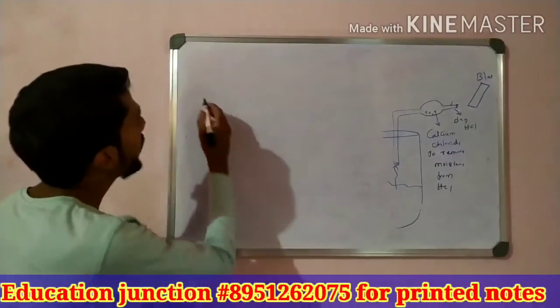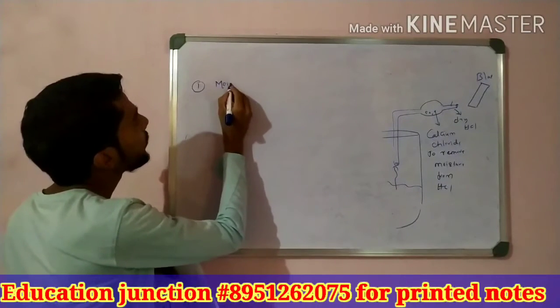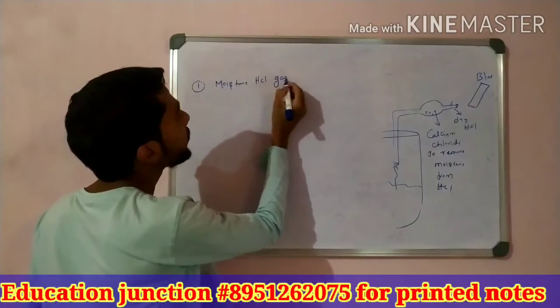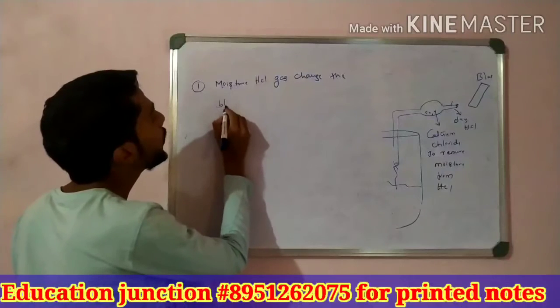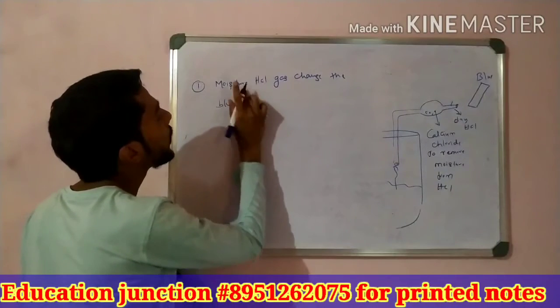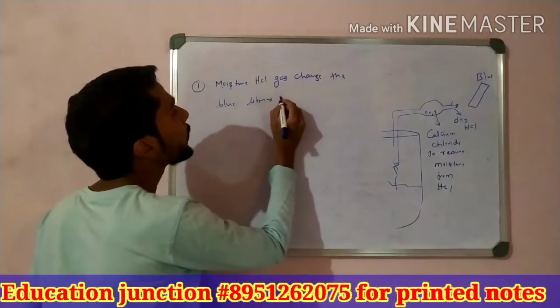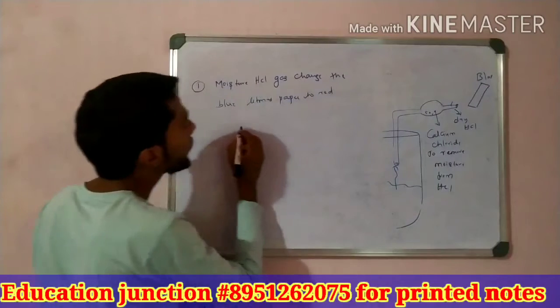The first point is we observe that moist HCl gas changes the blue litmus paper to red.